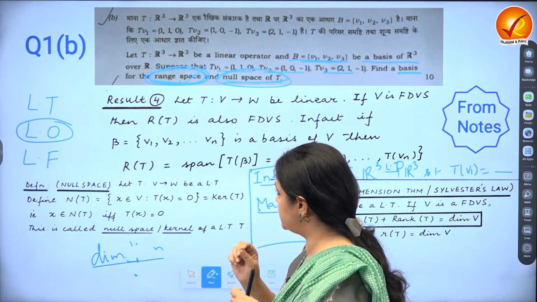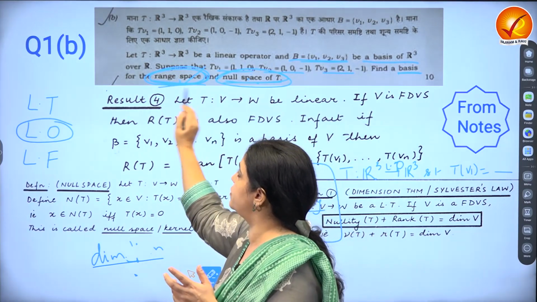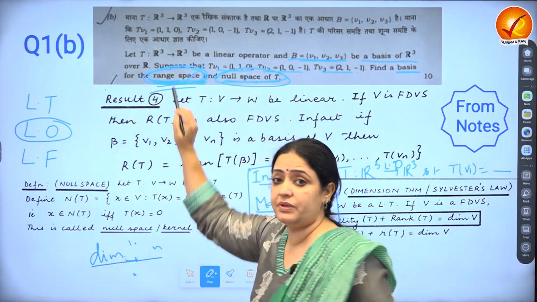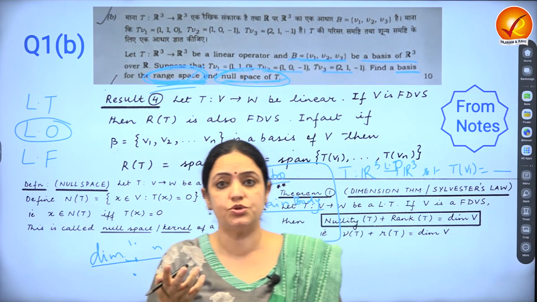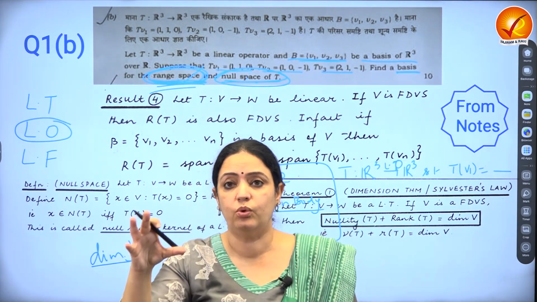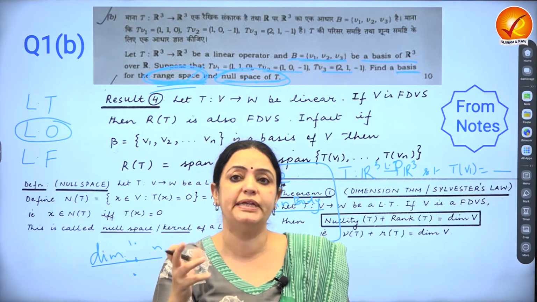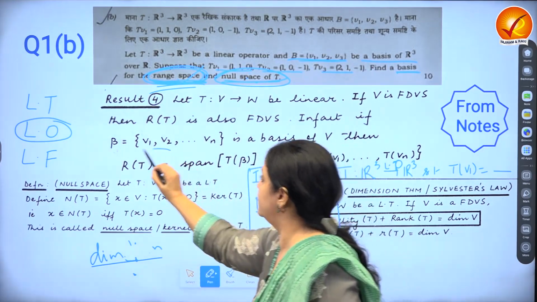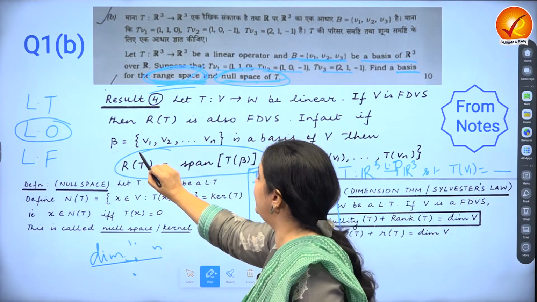Second observation for this question is, there can be several ways of finding the range. One can do ab initio. Ab initio basically means you apply the basic definition and write down what it is. Then every question will have to be tackled differently. The best way forward is to use the formula that R(T) is the span of T(beta).